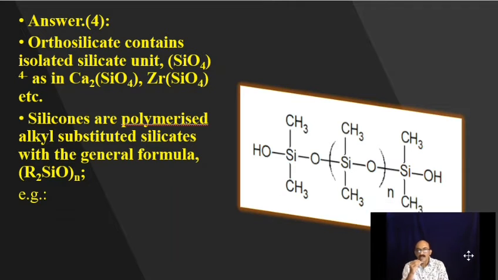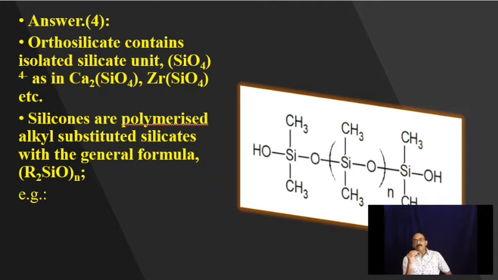Look here, orthosilicate. If you remember, orthosilicates are isolated silicate units with the Si bonded to 4 oxygen atoms tetrahedrally, each oxygen atom having one negative charge. When this tetrahedral silicate unit acquires cations having 4 positive charges, that gives you orthosilicate.